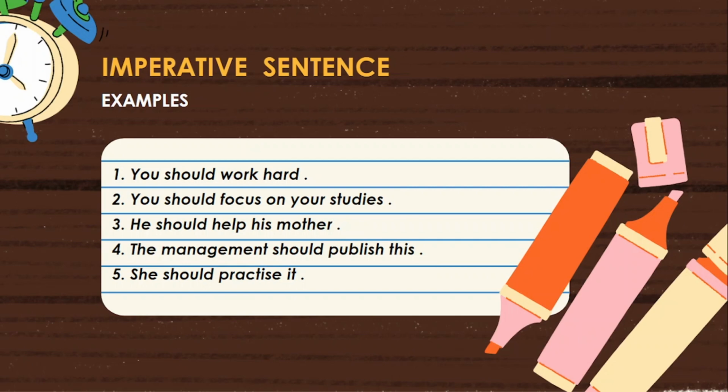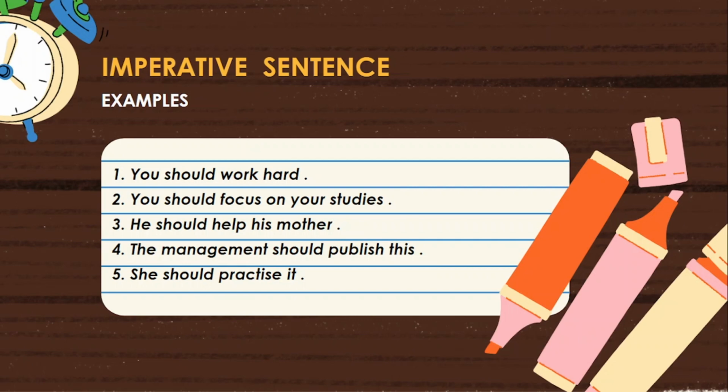Suppose you said these words to your children or to your younger brother or to your younger sister or to a person who is not equal in designation or rank or in age, then it is called an advice.